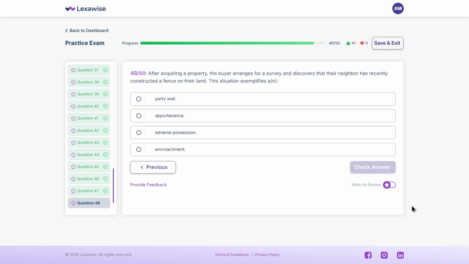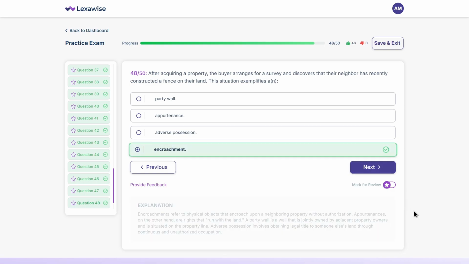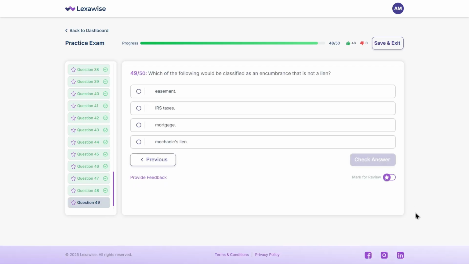The correct answer is D. Encroachment. That's when a physical structure crosses onto another person's property, usually without permission. Let's keep going. Which of the following would be classified as an encumbrance that is not a lien?